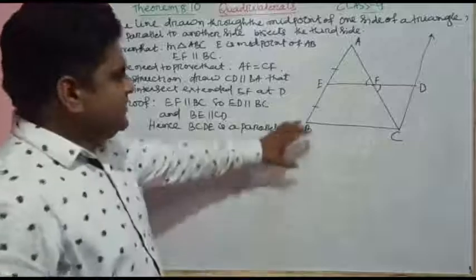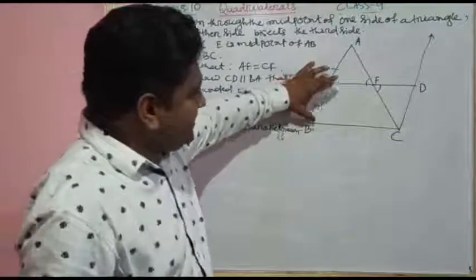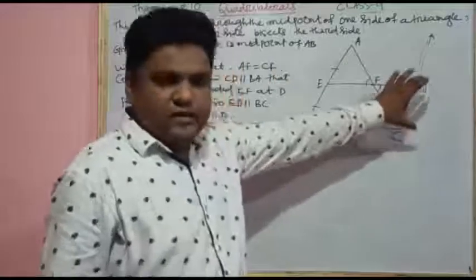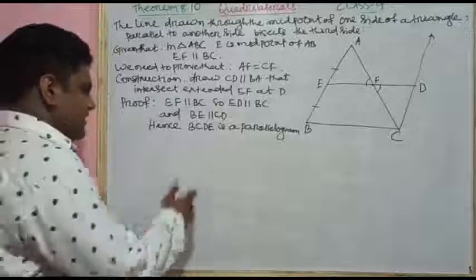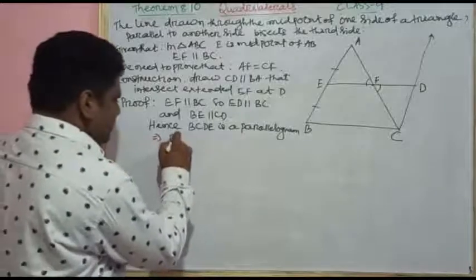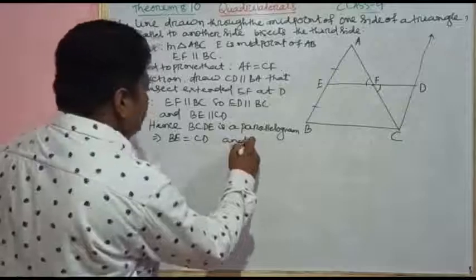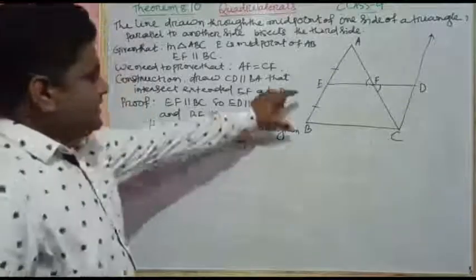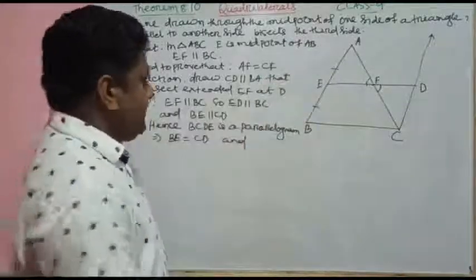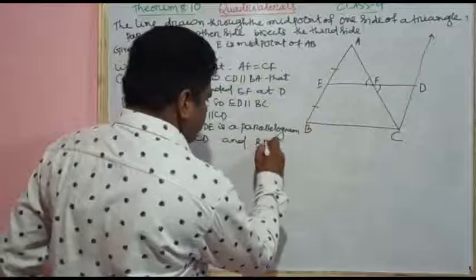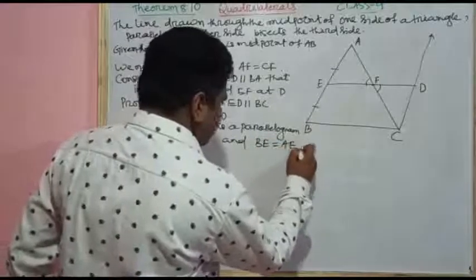If BCDE is a parallelogram, then we can write BE equal to CD. These are the opposite sides of a parallelogram. This implies that BE is equal to CD, and it is given that BE equal to AE.